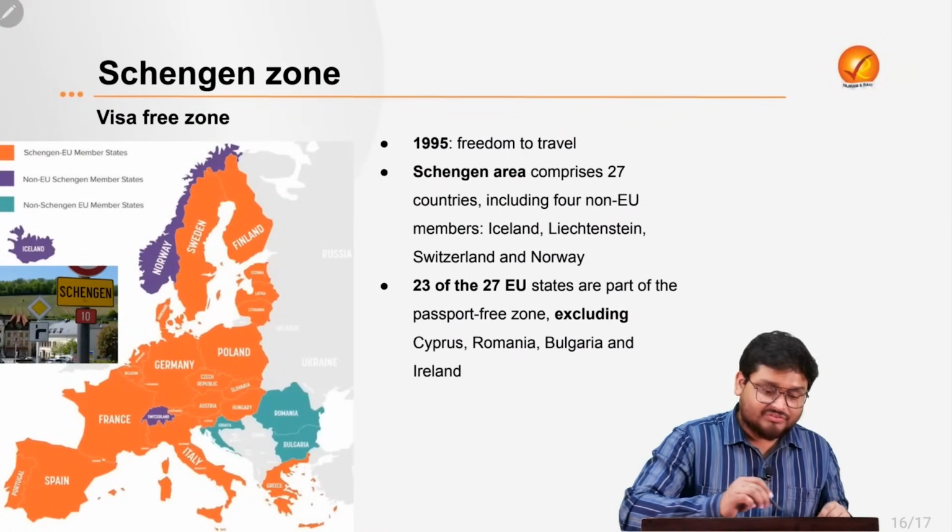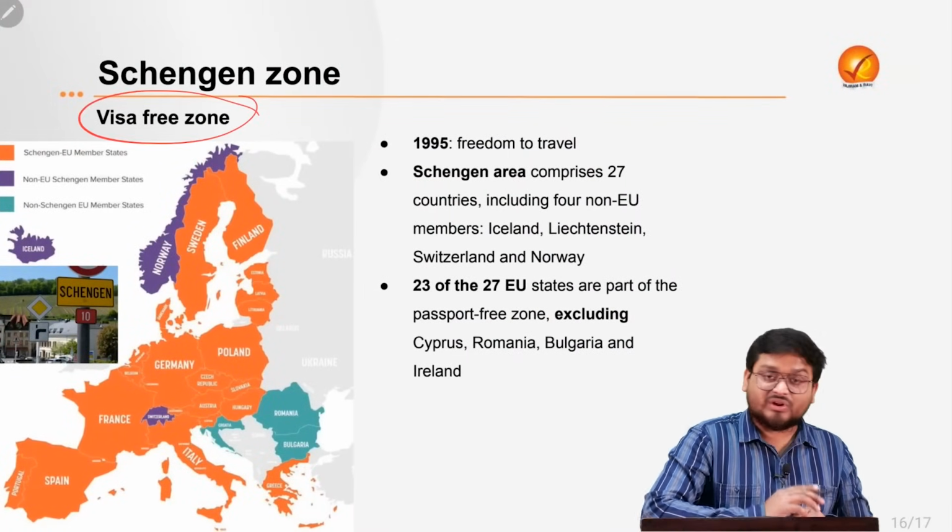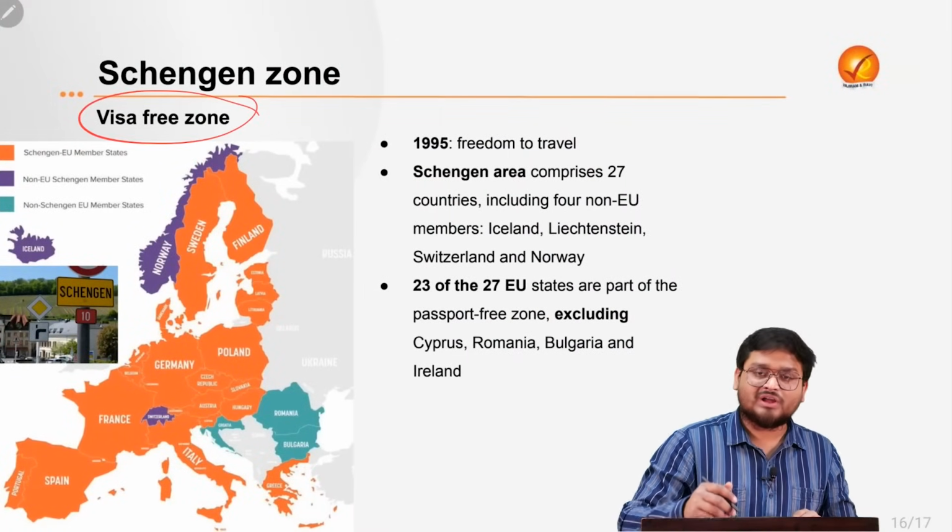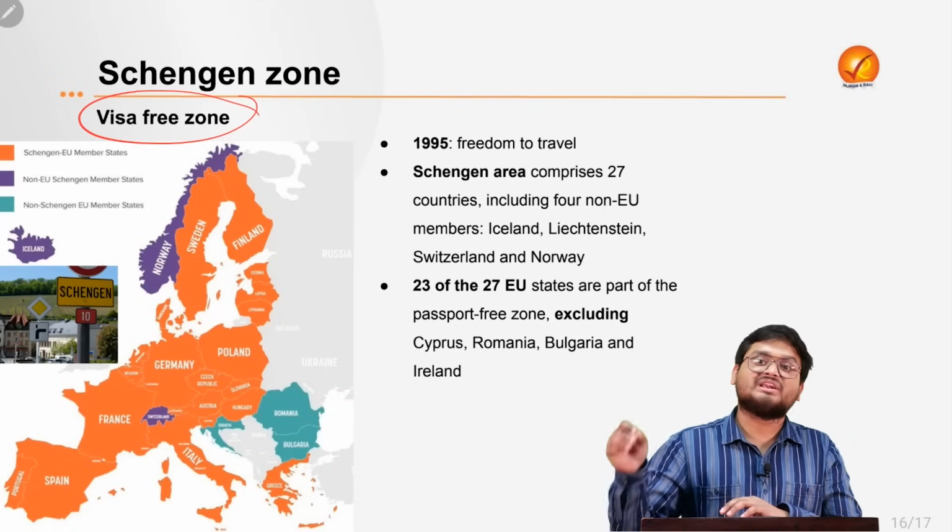Next, we have something known as the visa-free zone. I told you that to visit any country you need a visa, and to visit any other country you need a new visa.